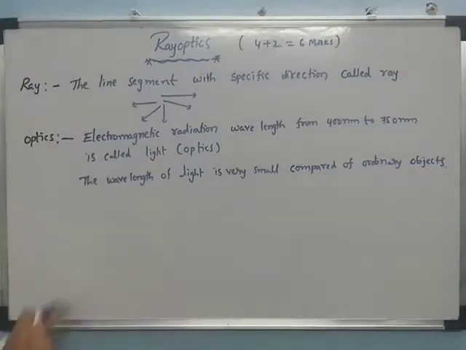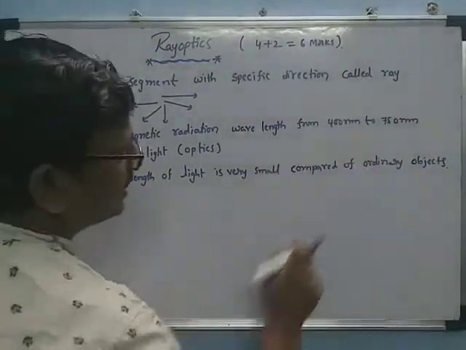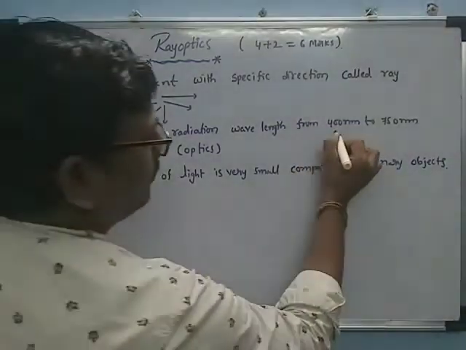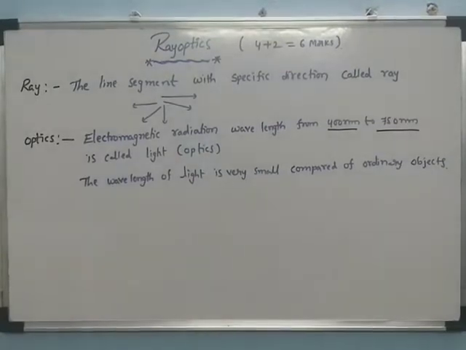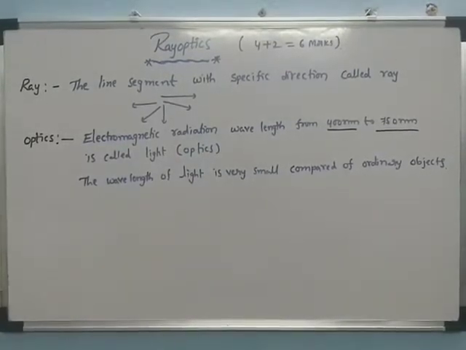The wavelength of light is very small because it lies between 400 nanometer and 750 nanometer, which is called light. This is very small compared to ordinary objects.